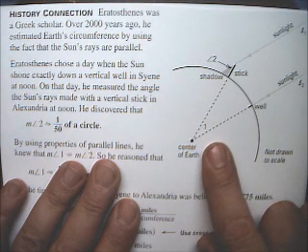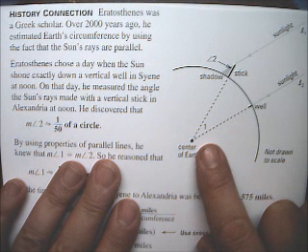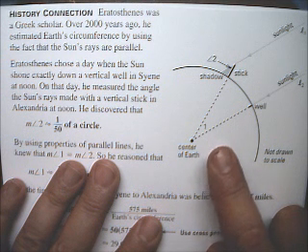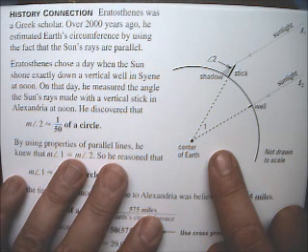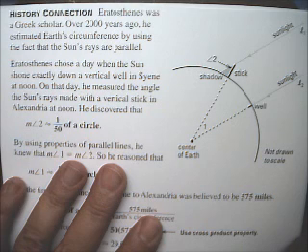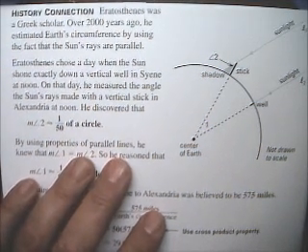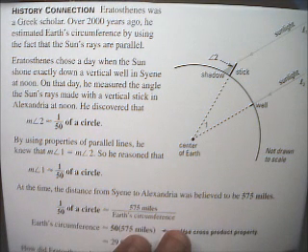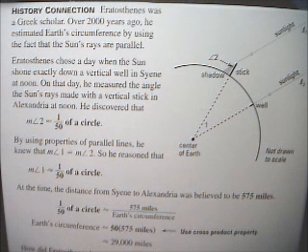Now, his calculation for the circumference of the Earth was just 100 miles too large, and that's really very close. There's only one other ancient mathematician that calculated the circumference of the Earth, and that was Posidonius, and he was 7,000 miles too short. And it's interesting because Christopher Columbus, when he was trying to get money for his voyages, he used Posidonius's estimate to try to show that it was a shorter journey than it actually was.